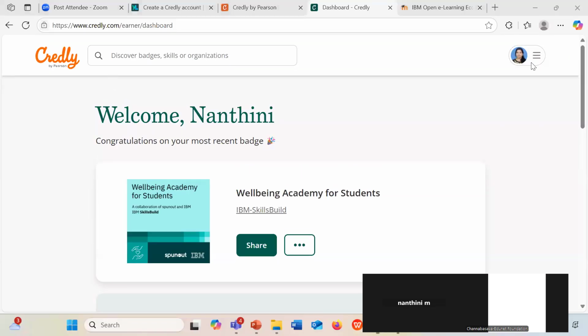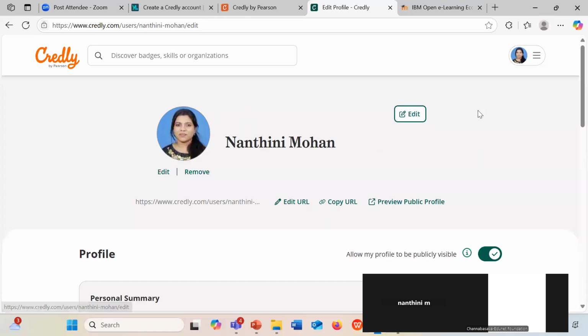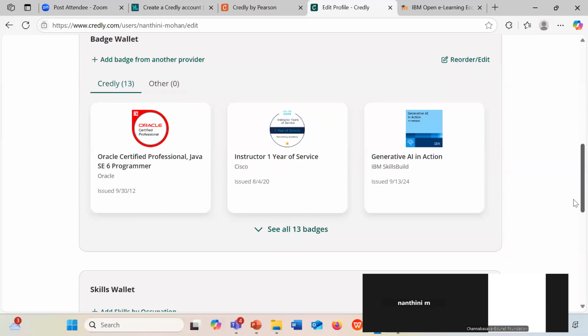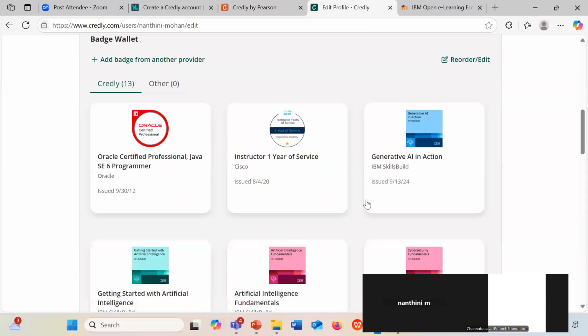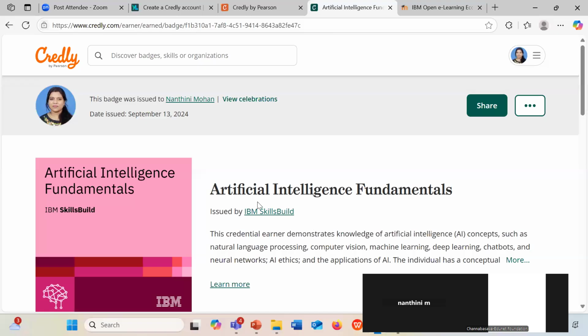Once you have completed the courses, the verification mail will be sent to your registered Gmail ID. So you have to verify the badge through mail. Then only you will be able to accept your certificate. Okay, this is how your final certification looks like, students.